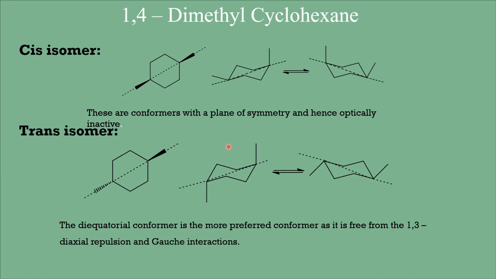And apart from that, the 1,3 diaxial interactions are there. Therefore, this conformer is highly unstable when compared with the di-equatorial conformer. Therefore, the trans 1,4 dimethyl cyclohexane always exists as the di-equatorial conformer.